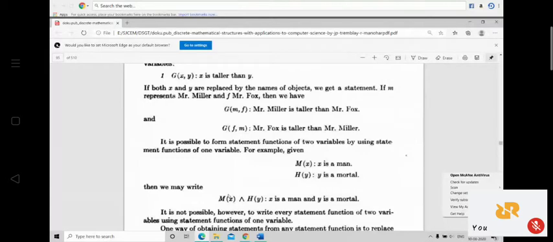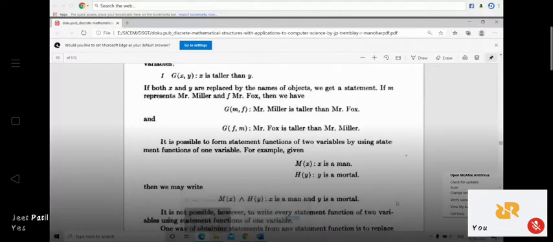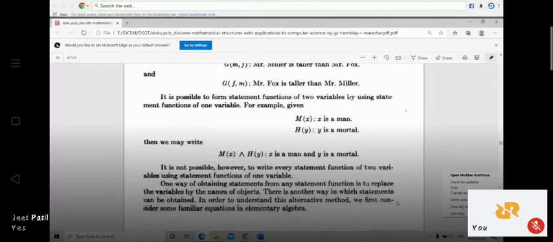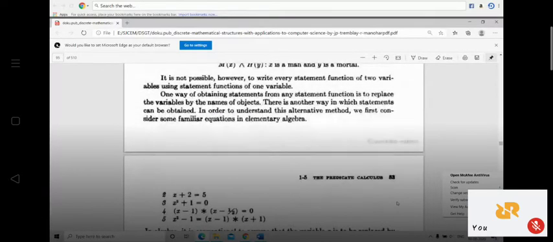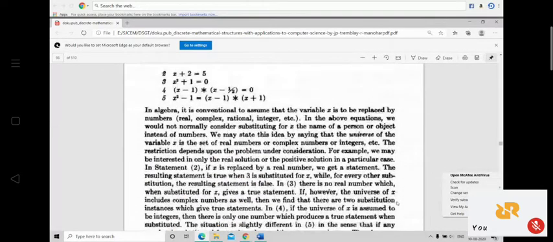Isn't it? Is it clear, students? हेलो, समझ रहा है कि नहीं? Yes, sir. Okay. Now coming to the next part. No, this is not so important.